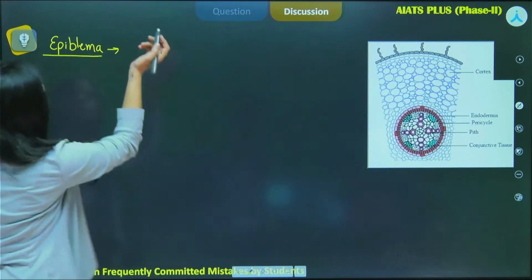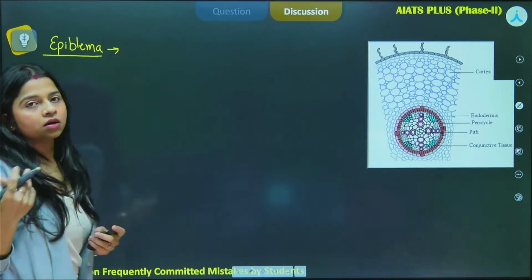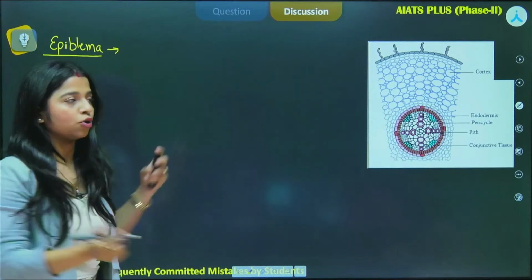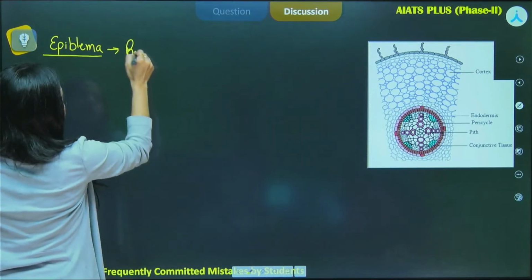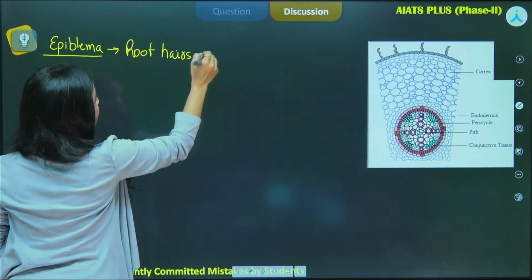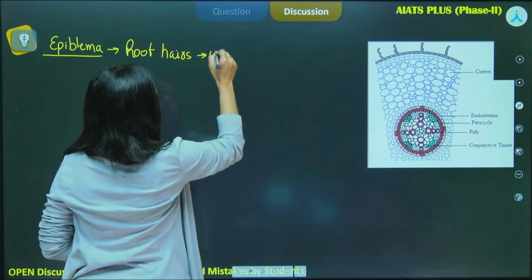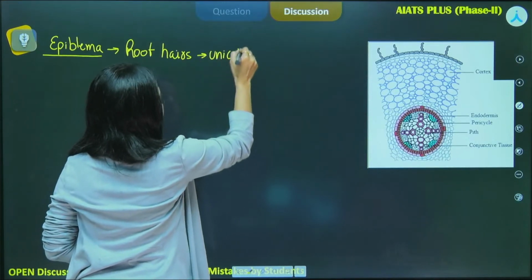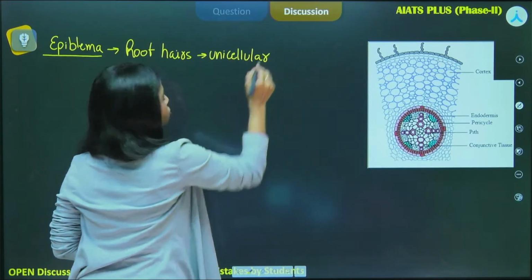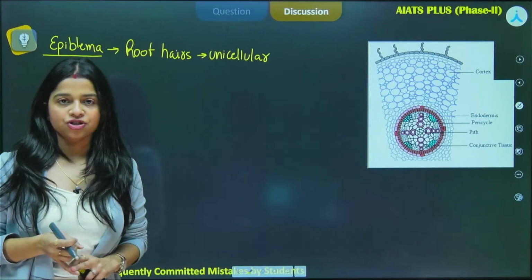The root hairs will be arising from the epiblemma. So I can simply mention here we can see the root hairs, and the characteristic feature for them is they are unicellular. They are epidermal in origin obviously, and they are unicellular structures.